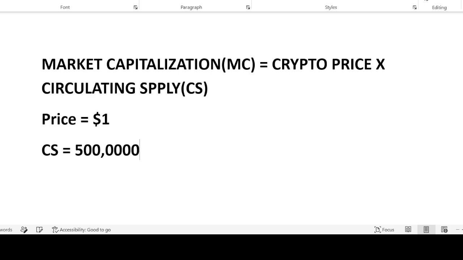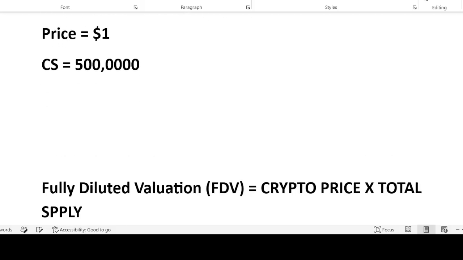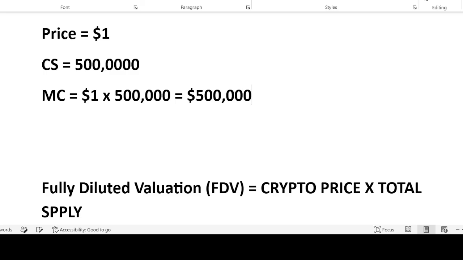All right. So you discover that when you just do the simple mathematics, the market capitalization, MC, will be equal to what? Sorry, the price first. $1 multiplied by 500 million, and this is going to give you $500 million. Okay, $500,000. This is not million actually.